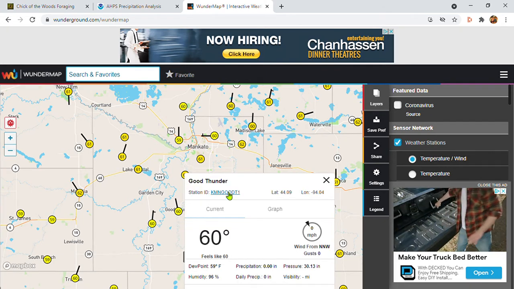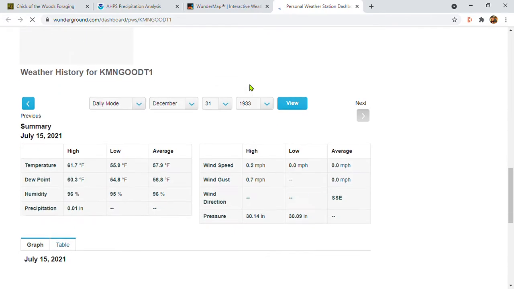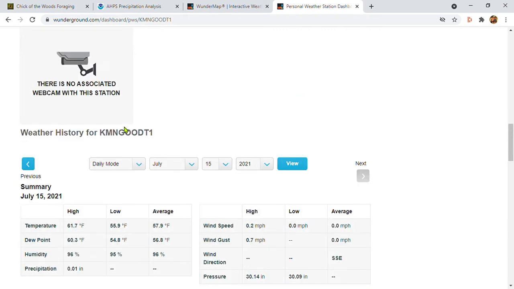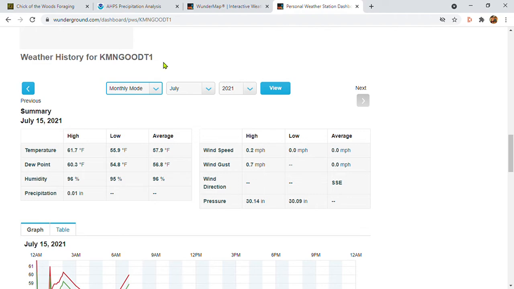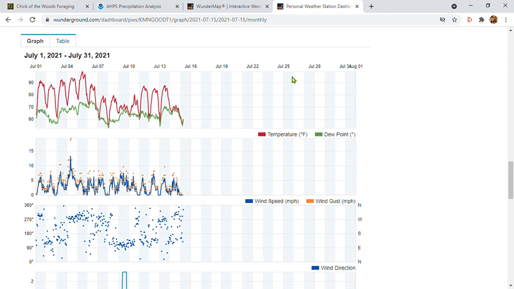Click on that, open up the station. And then I just scroll down to this weather history part and choose the monthly mode. Lots of ads on this site, which is annoying, but it's very helpful. And then click view. You can quickly see in the month of July so far, they've had 4.5 inches of rain here, which is awesome.